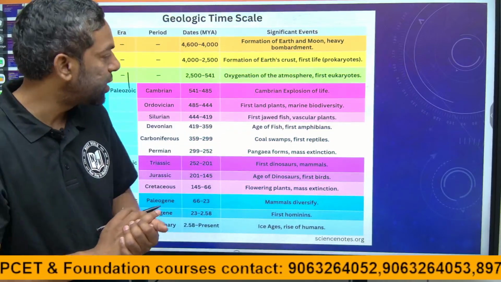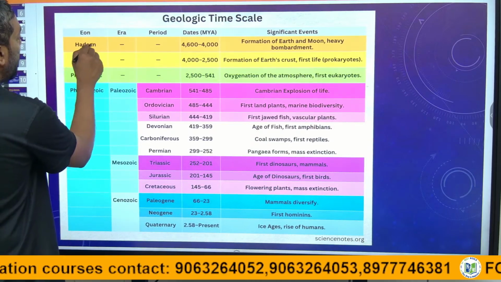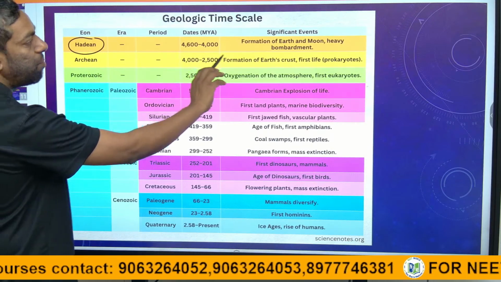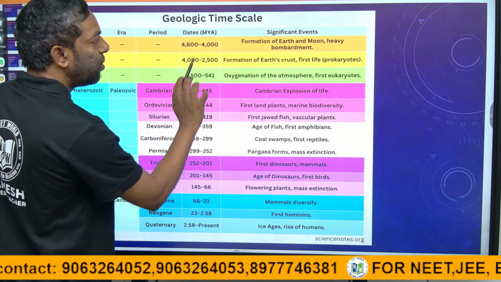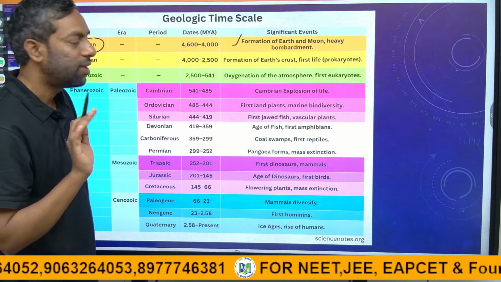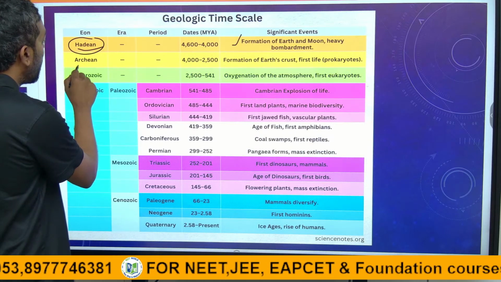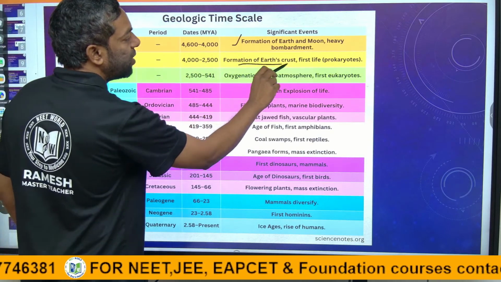We are going to discuss it, guys. This is the Hadean eon. There is no formation of earth and moon, no Big Bang theory. In this Hadean eon and the Archean, also no formation of earth crust.